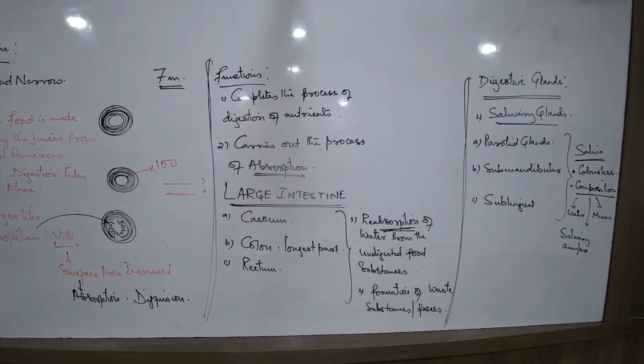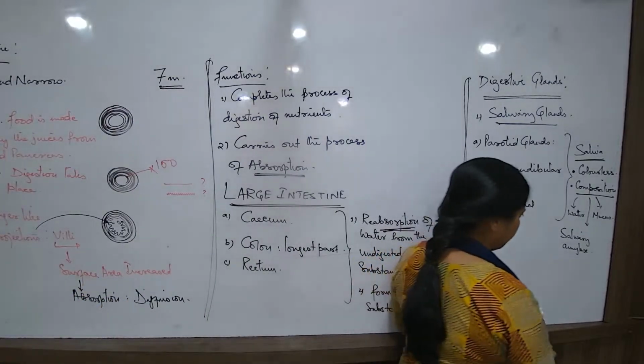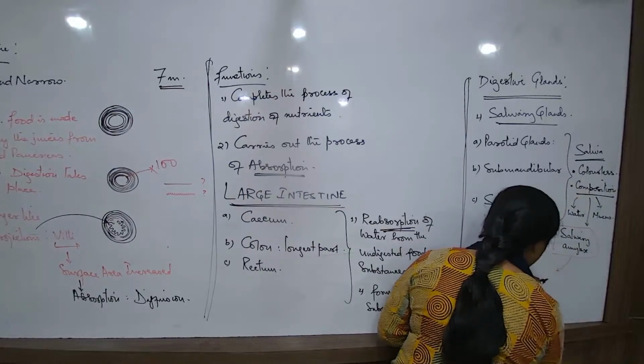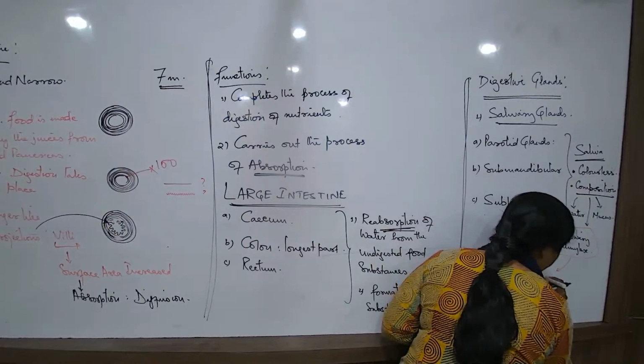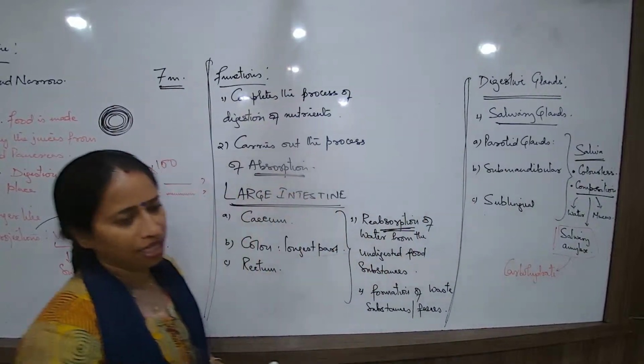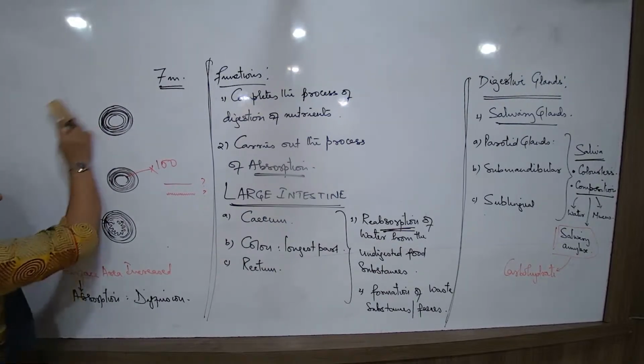If you go there, the 3 types of glands and their secretion. Name the collective secretion released in the mouth. What is your answer? Saliva. Name the enzyme: salivary amylase. We will talk about salivary amylase later when we study the steps of digestion. On what type of food will it act? Salivary amylase will only act on carbohydrates. This is the salivary amylase and the salivary gland that we are talking about.